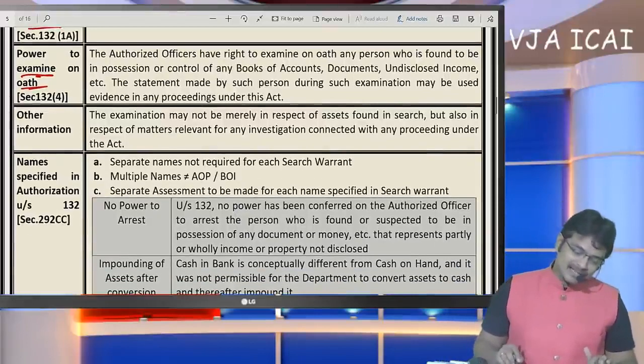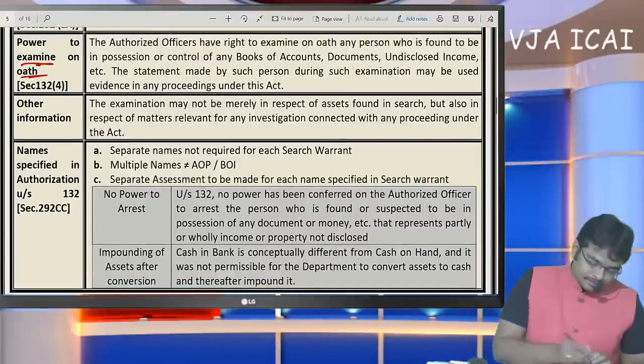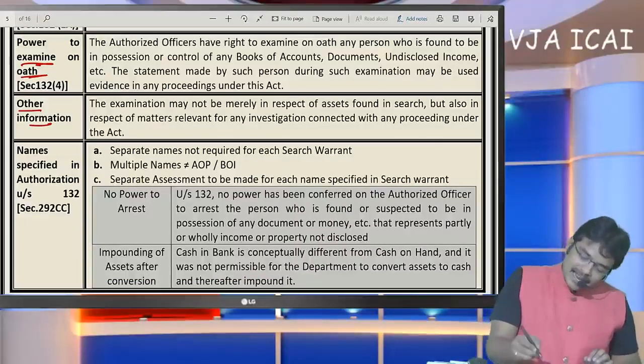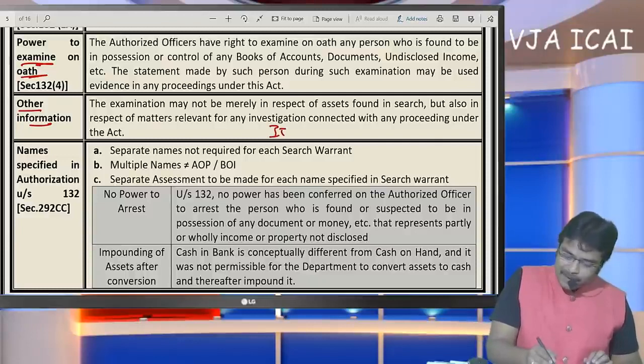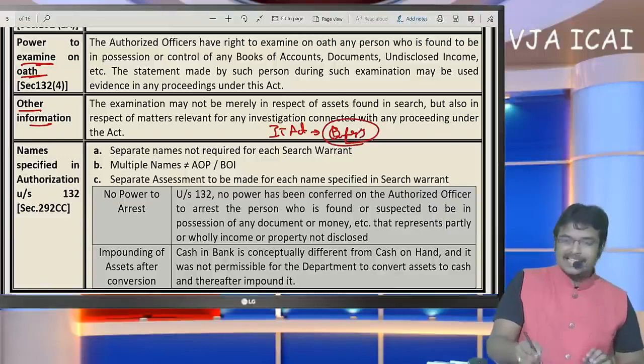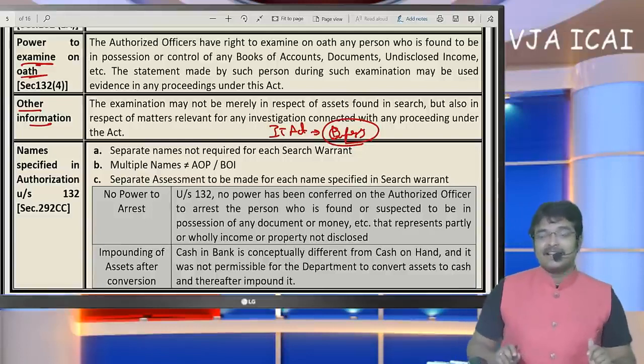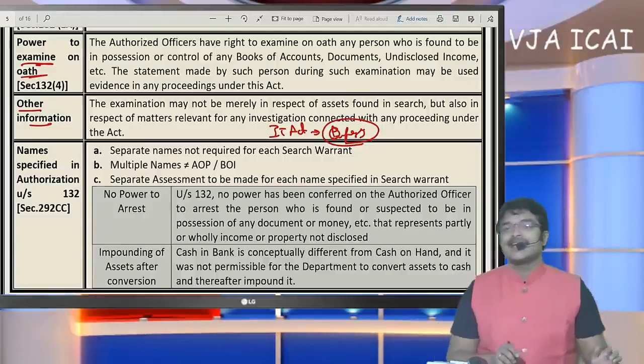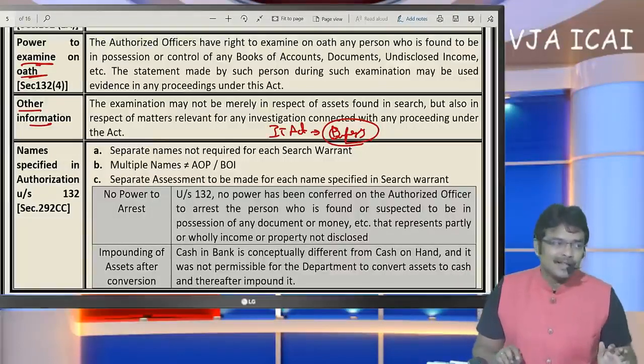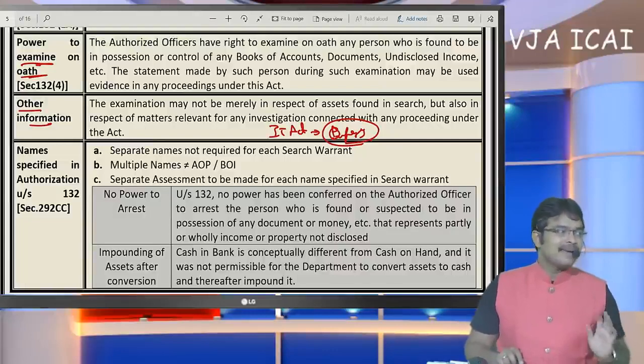He has to answer the questions on oath. That means correct answers must be given. Other information, any information which is useful for the purpose of the Income Tax Act. There were certain expense bills, dummy expense bills, being raised by the SSE. It was found in the course of search. Whether they can be seized? Yes, any information which was required for the purpose of the Income Tax Act can be taken up here.